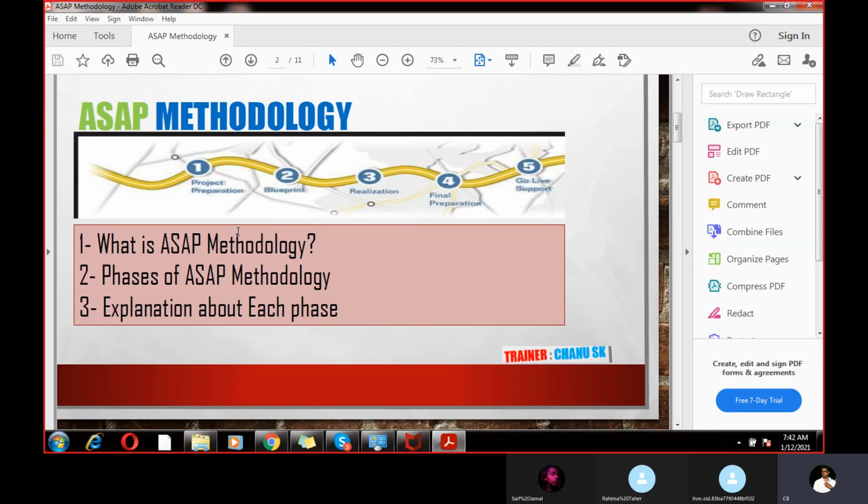Here, on SAP methodology, I'm going to explain what SAP is, how many phases of SAP methodology there are, and give an explanation of each phase. Okay, so these are the topics I'm going to cover.